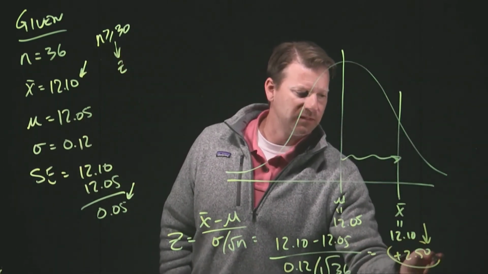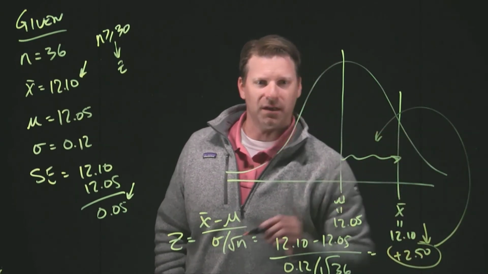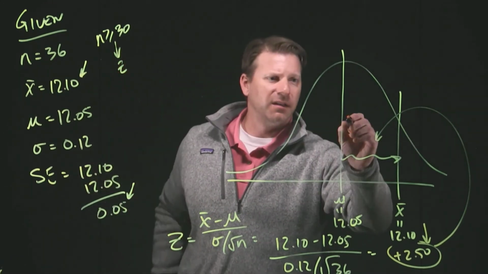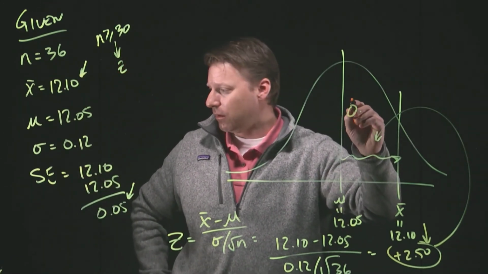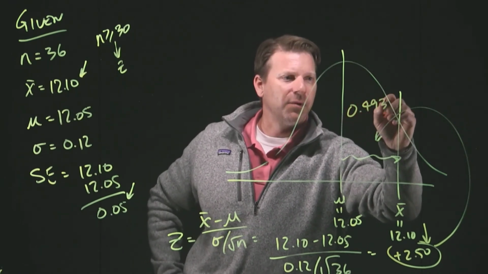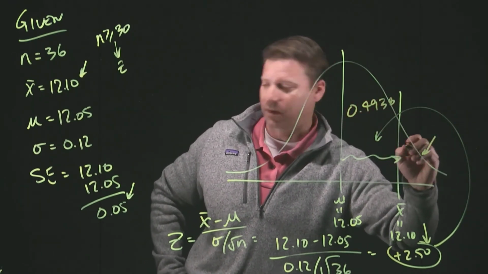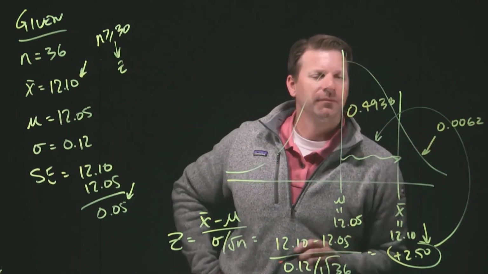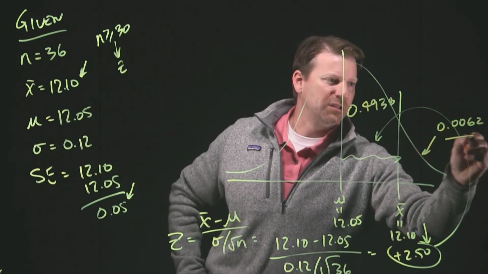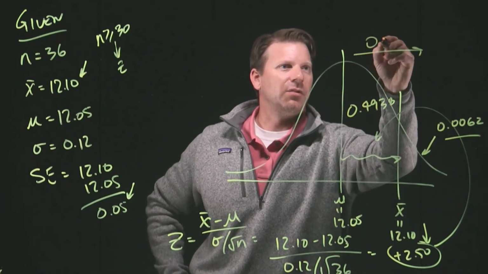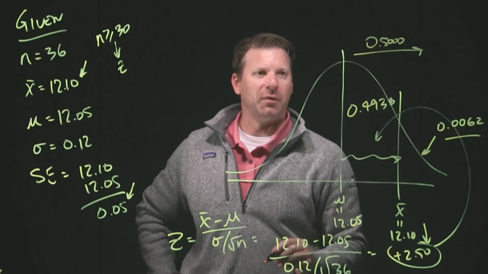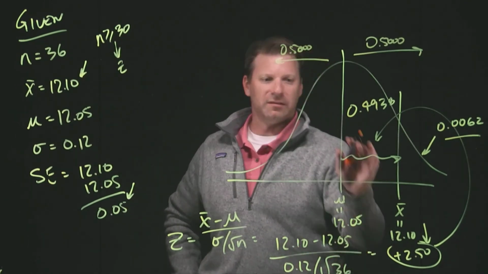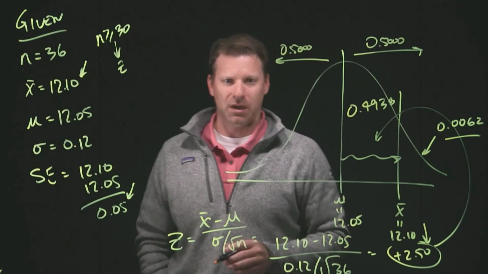We can then use this z-value as a way to find out what this area is in our normal distribution. If we look at our z-distribution chart, what we find is that this area in our normal distribution is 0.4938, and correspondingly the area left over here is 0.0062. Again, we can get the 0.0062 by simply saying we have half of our distribution on this side of our population mean, and of course if we were working on the other side of the distribution, the same thing is true, because remember, these normal distributions are symmetrical about the mean.